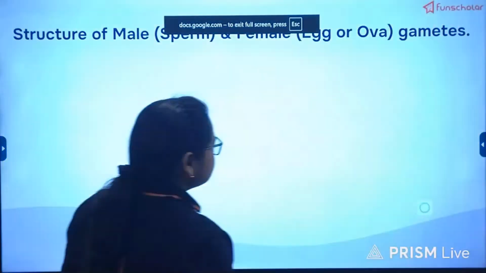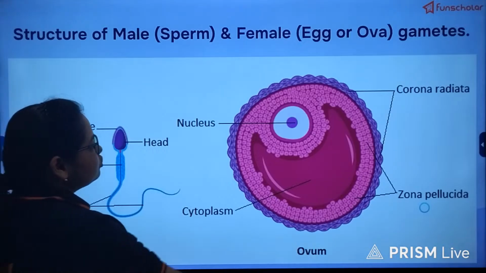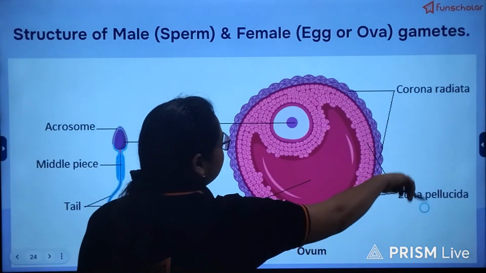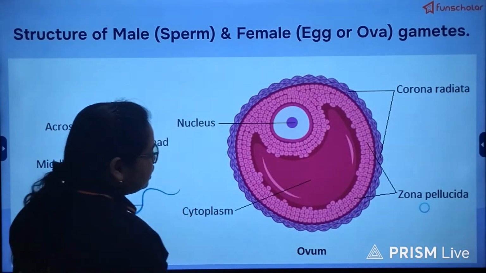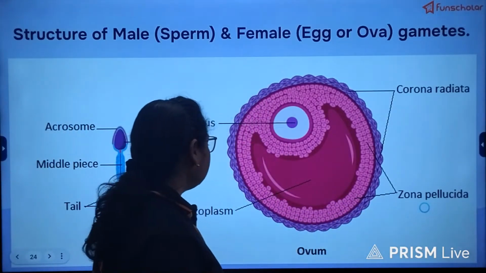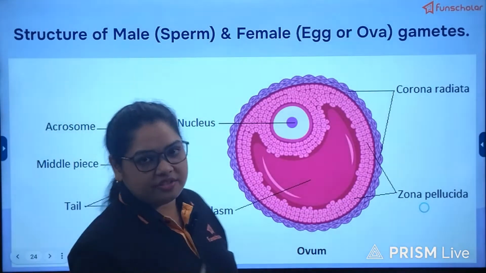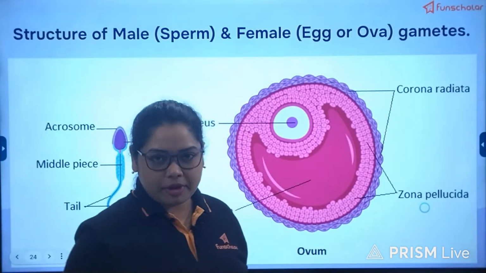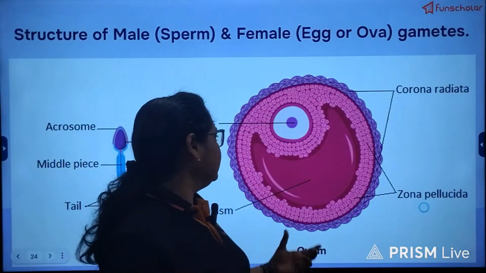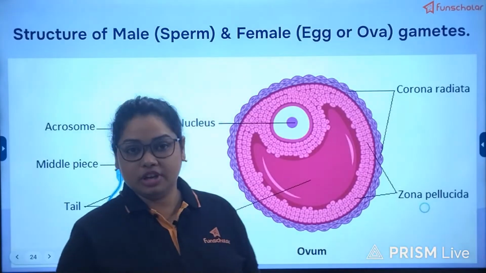Here you can see and get some idea about the structure of the ovum. The outermost layer is called the corona radiata. Then beneath that we have the layer of zona pellucida. Then we have the cytoplasm, which is present in each and every cell, the jelly-like matrix of the cell, and this is obviously the nucleus which I showed you just now in the simulation.